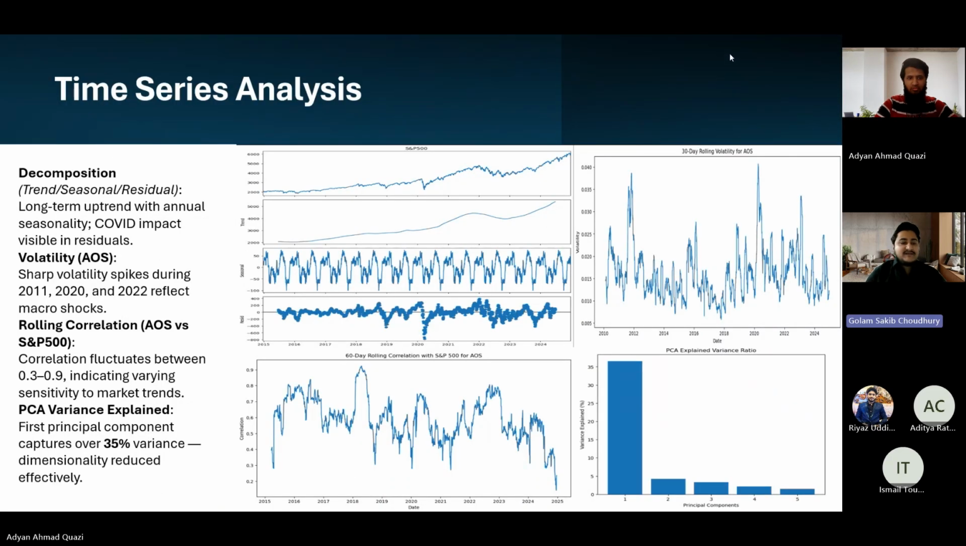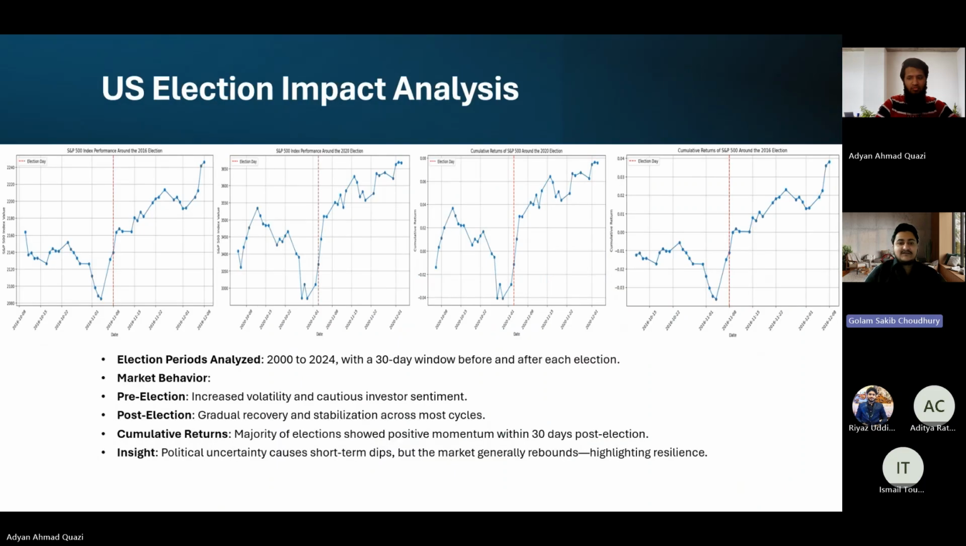And let's talk about the time series analysis. The decomposition shows a long term uptrend with annual seasonality, with the COVID impact visible in residuals. In the volatility analysis, we have done 30-day and 60-day correlation with S&P 500 for AOS, and the PCA explained variance ratio shows around 35% variation. And from here, our team leader Riazuddin Sayyed is going to take over.